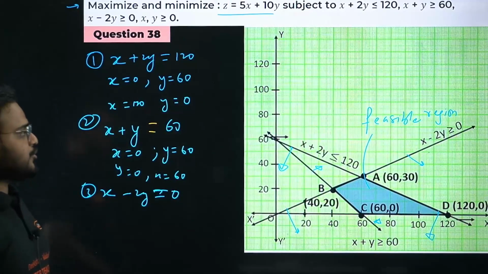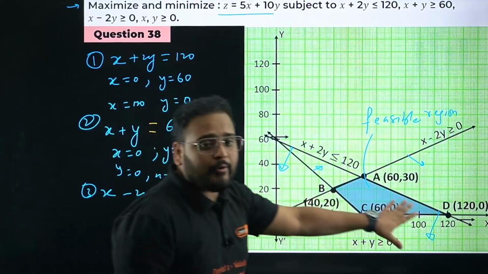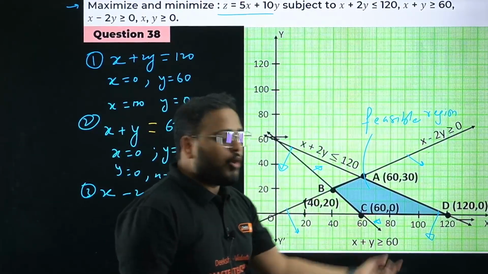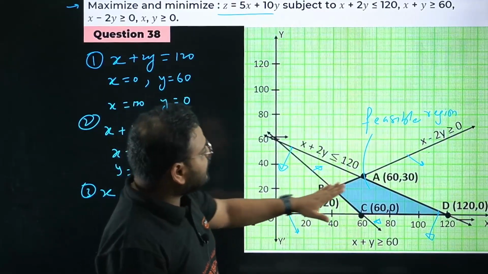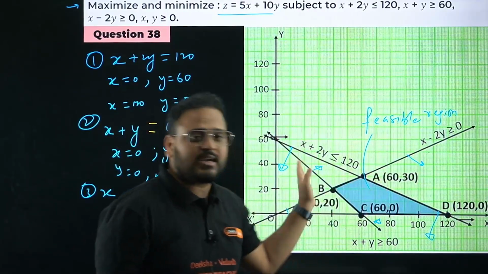Once you are able to see that, you will look for the coordinate points. Your coordinate points are (60, 0), (120, 0), (40, 20) and (60, 30). How do you find that, bacha? By taking the equation x equal to 2y with the first one and the second one individually.